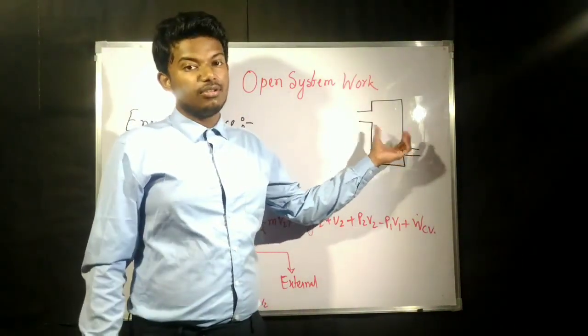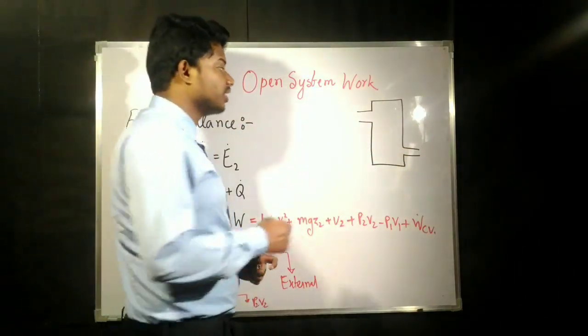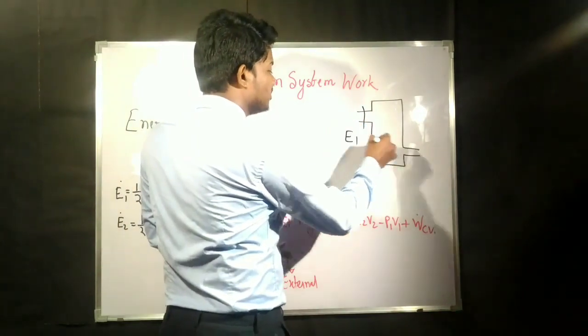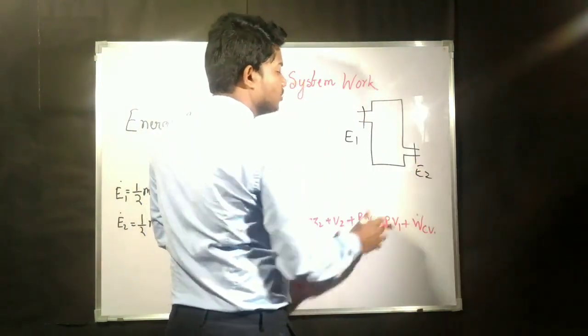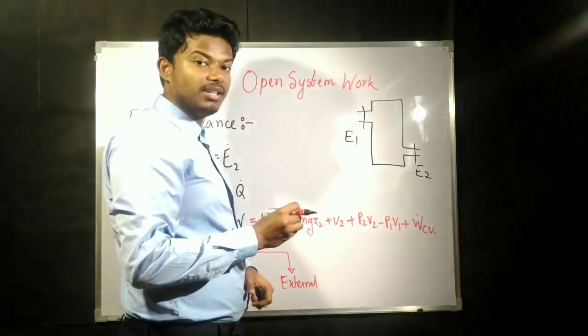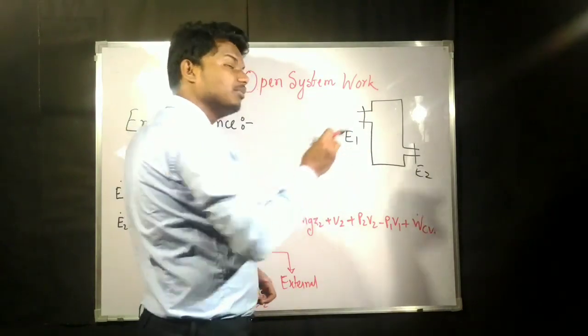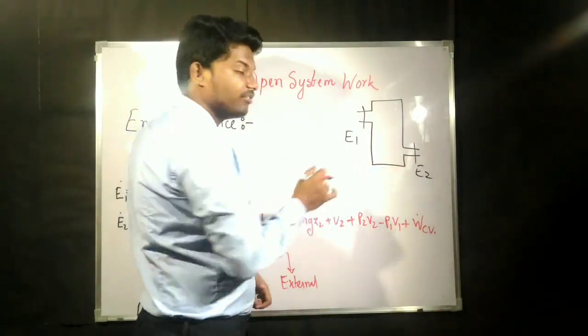Now, since this is steady flow, the energy accumulation is going to be zero. Suppose this has energy E1 and this has energy E2. As this is steady flow, the energy accumulation is zero. And what they have said is that the energy accumulation must be equal to the net rate of heat transfer.